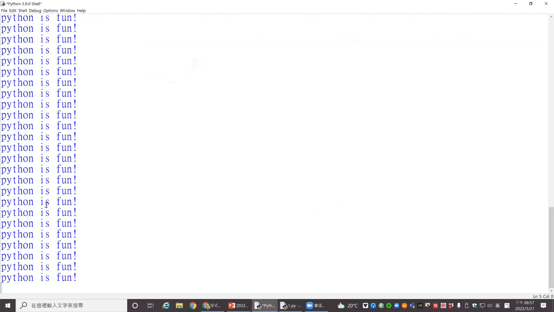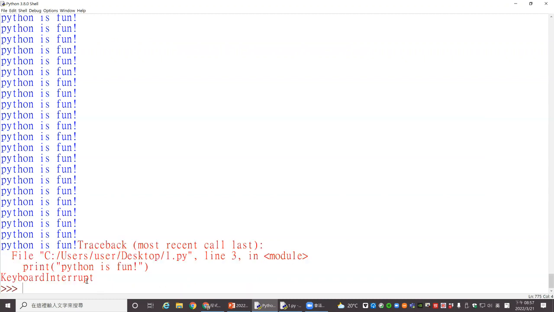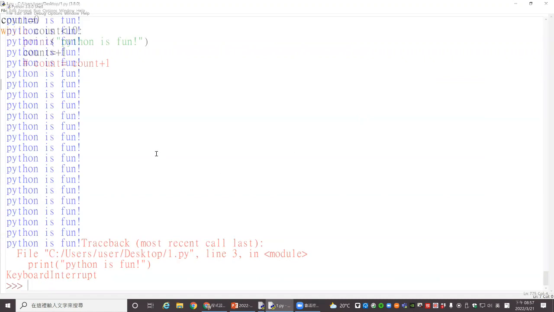Whoa, it prints a lot of times. It seems it's always fun. If you face a situation like an infinite loop that will never stop, please press Control with C to stop it yourself, as the programmer. Then we can see what's wrong.